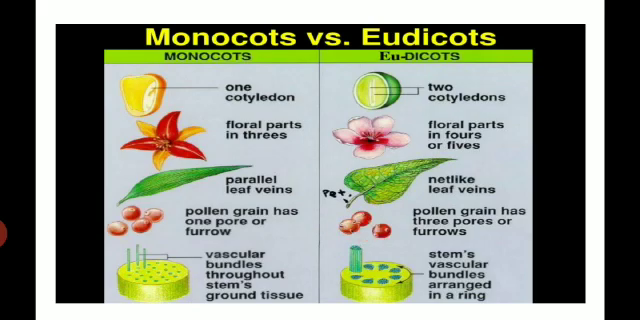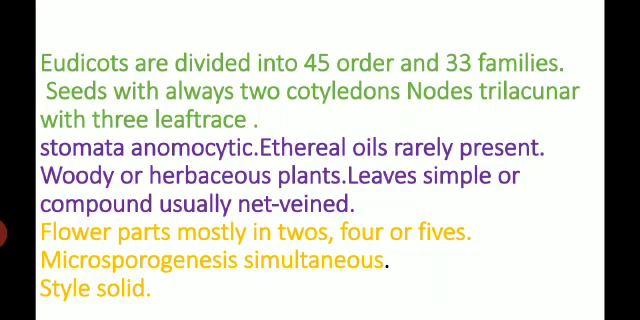Now see about the characters of monocot. Monocots are divided into 11 orders and 77 families. Seeds with a single cotyledon, primary root short-lived, single adaxial prophyll. The perianth often composed of tepals. Tepals mean each member of the perianth is called a tepal. The pollen monosulcate. The styles normally hollow.